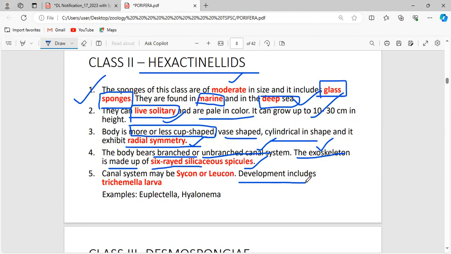Now, the development includes the Trichimella larva. If it undergoes larval stages, tell me whether it shows direct or indirect development. The larval stage exhibited by these sponges is the Trichimella larva, so is this development direct or indirect?